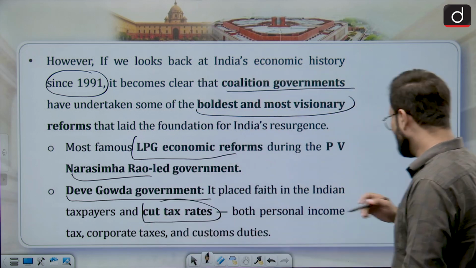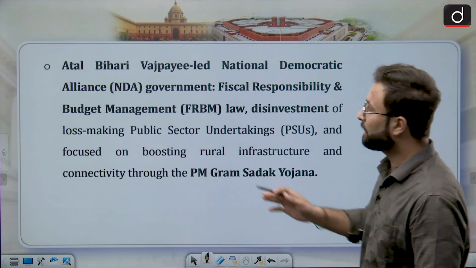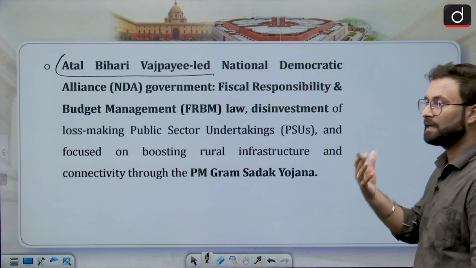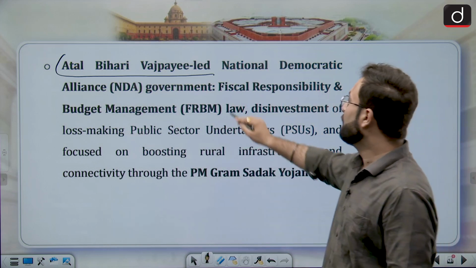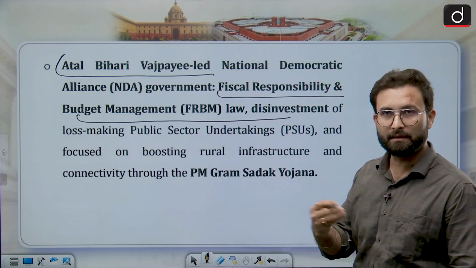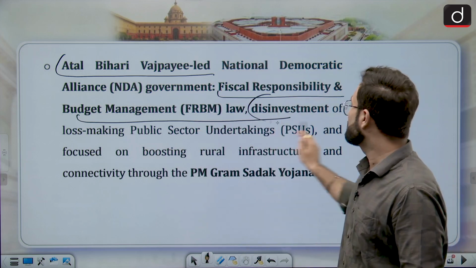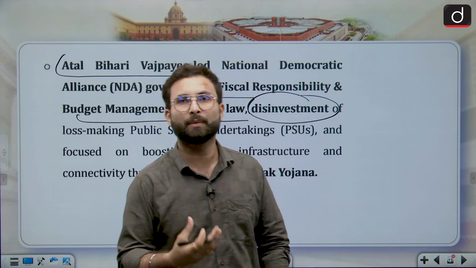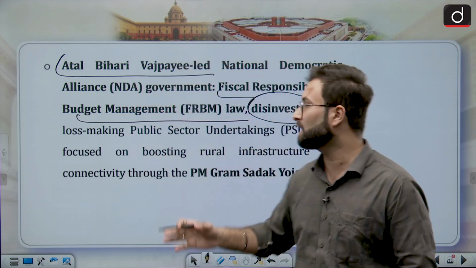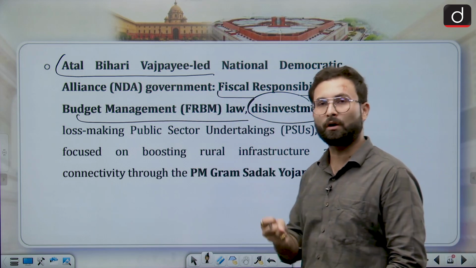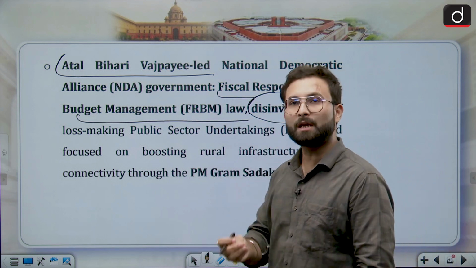Okay, then moving further, at the time of Atal Bihari Vajpayee's government, or the NDA led government, the Fiscal Responsibility and Budget Management law was enacted. Afterwards, disinvestment proceedings also started for the PSUs which were not making profit at that point of time. So you can see that they have taken such concrete policy decisions in the field of economy despite being a coalition government.